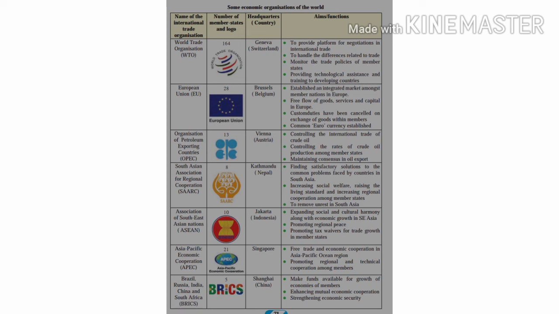The aims or functions of this organization are to make funds available for growth of the economies of these 5 member nations, to enhance mutual economic cooperation, and to strengthen the economic security of the countries. These are some of the important international trade and economic organizations which are working at present at the global level.